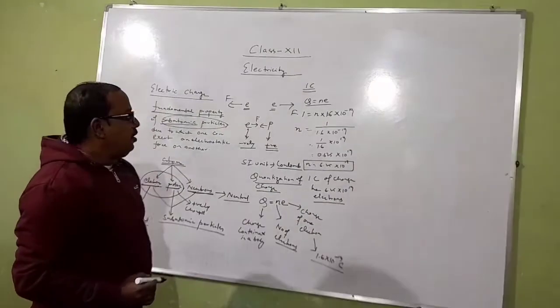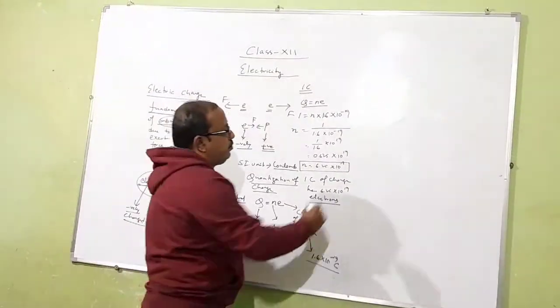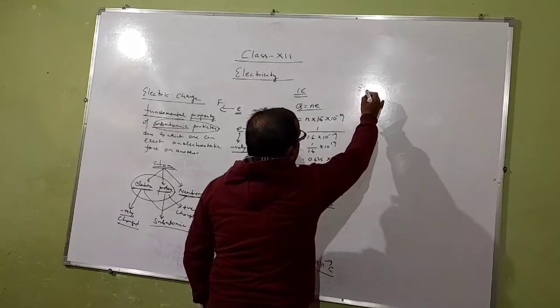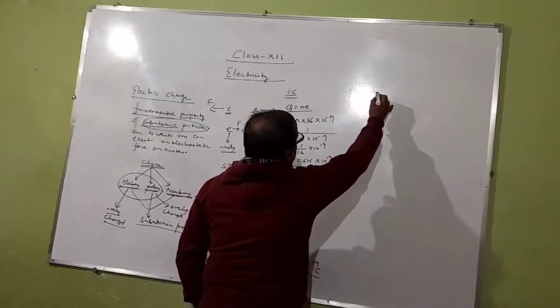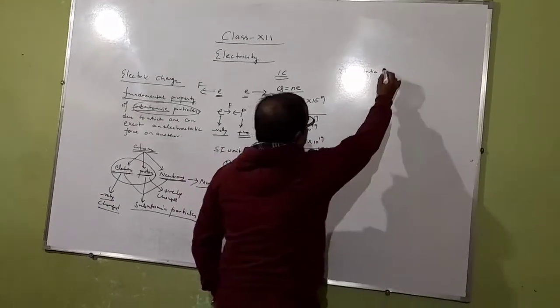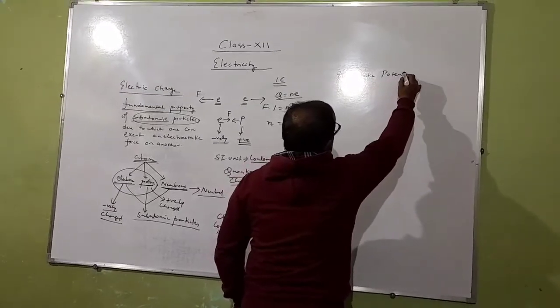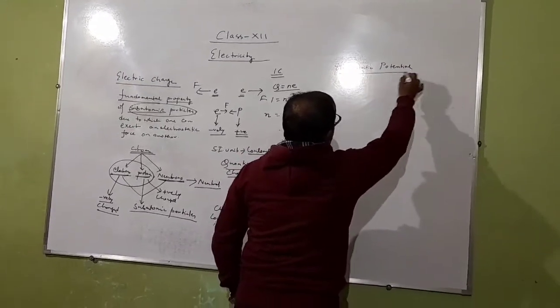Now, next topic is electrostatic potential, or simply potential.